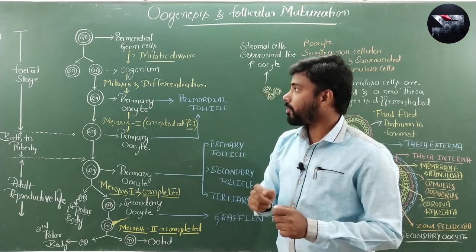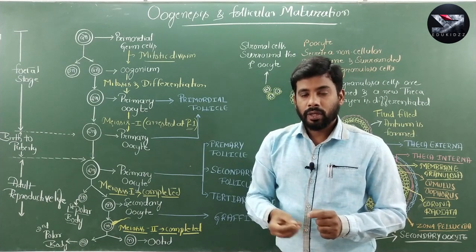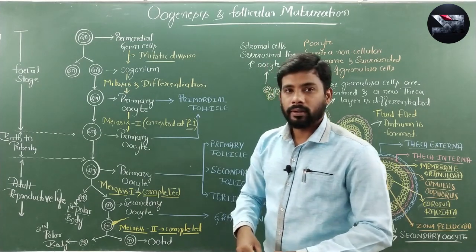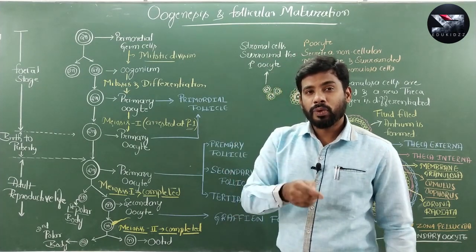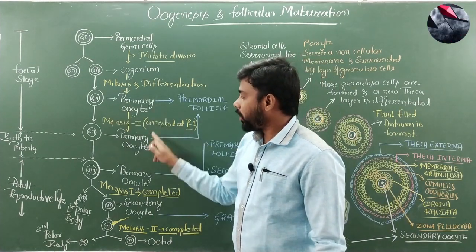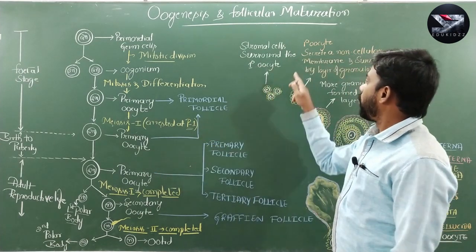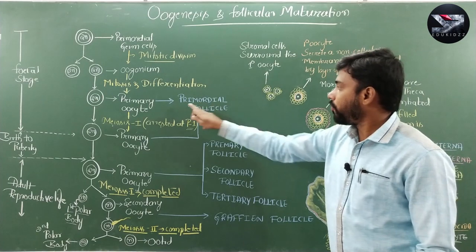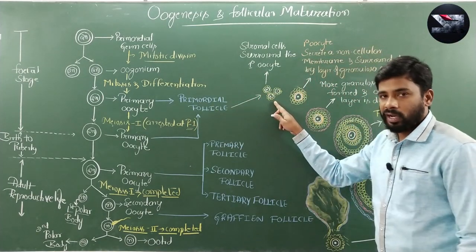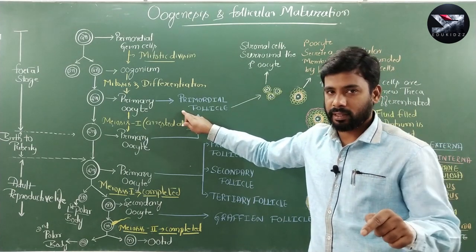And here you have to remember few points. In the female fetus, around 2 million oogonia will be formed in each ovary, and no more oogonia will be added after birth, that you have to remember. And this primary oocyte inside the ovary is surrounded by a few follicular cells to form primordial follicles. You can see these are the primordial follicles, and no more primordial follicles will be added after birth.